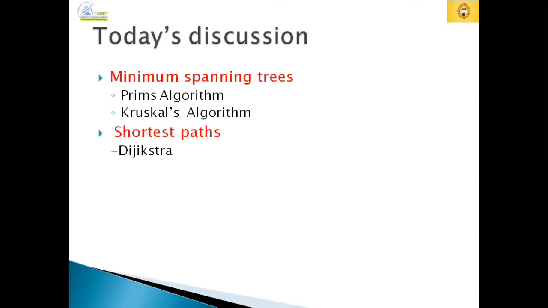I have included one example also, so you can look into those things. In the next class, the preliminary requirement is that you should know what all these algorithms are doing. Based on that, problems will come, and we will try to solve them in the next session. Okay, so we'll be moving into the topics one by one.